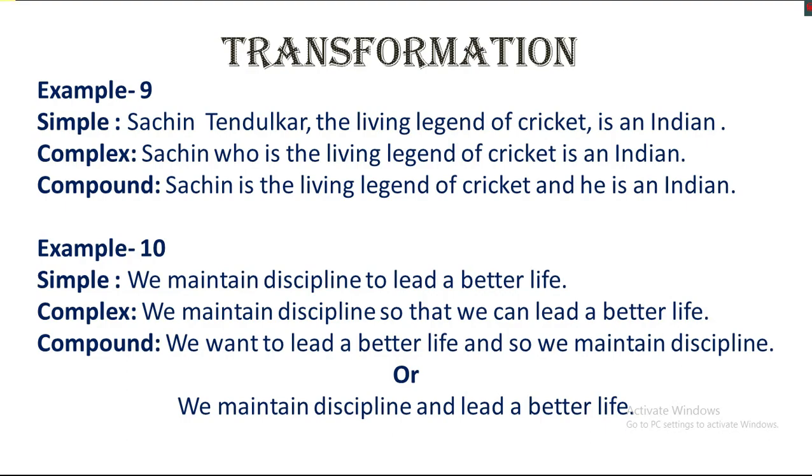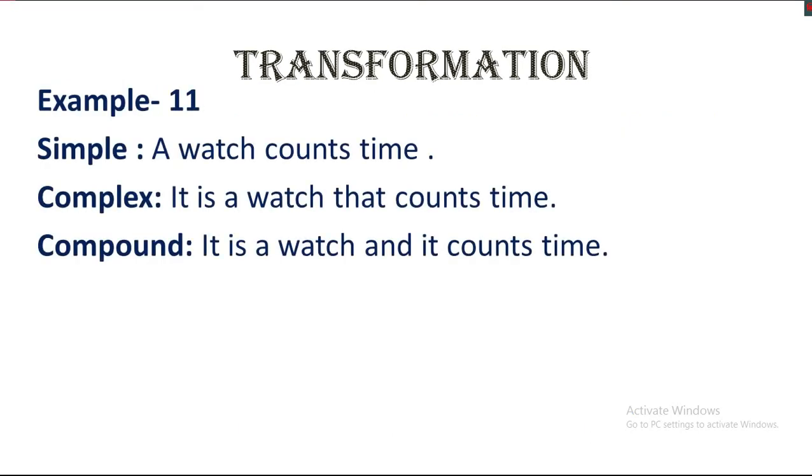If we want to make it compound, then we will have to change the subordinate conjunction. We may do like this: we want to lead a better life and so we maintain discipline. This is better, but the best can be like this: we maintain discipline and lead a better life. Example number 11.